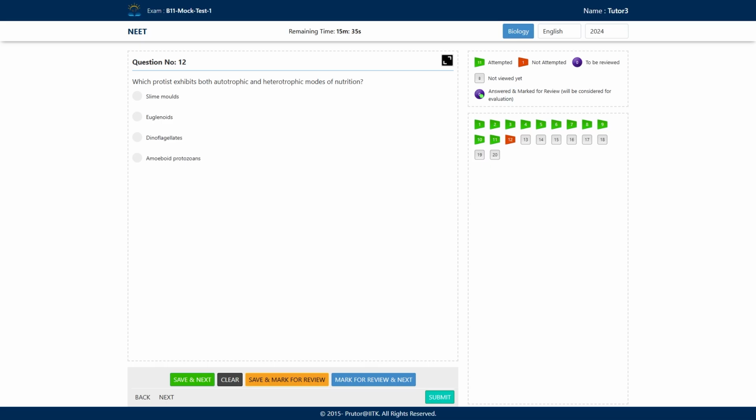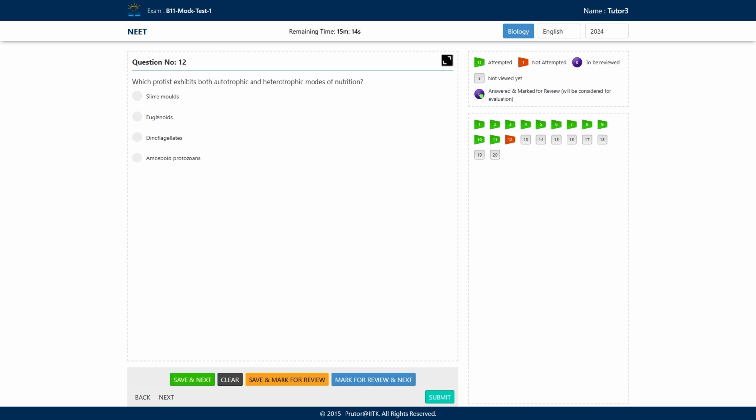They take other organisms as prey. Small microorganisms, they engulf them and take them as their food. So at that time, they follow the heterotrophic mode of nutrition, right?